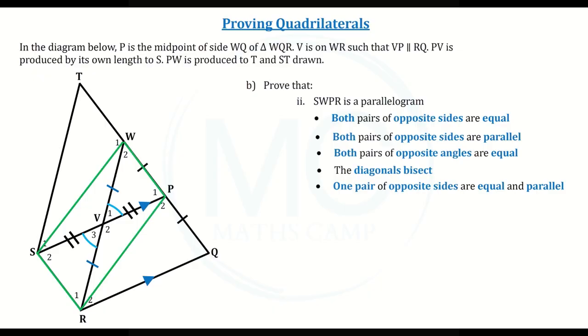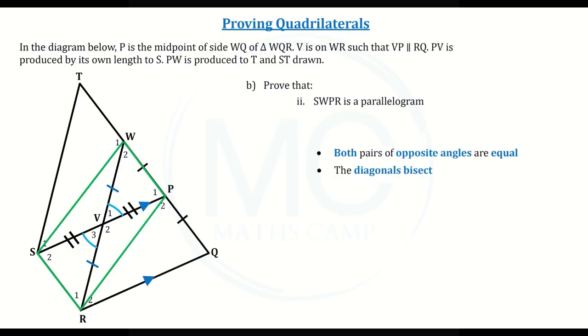Now, in this case, we drew in SW and RP, so we cannot tell if these sides are equal or parallel, which means we cannot use equal or parallel sides as possible proofs. We also don't have enough information about the interior angles. But we do know that SV is equal to VP, and we know that WV is equal to VR. So we know that the diagonals bisect each other, and we can use this to prove the parallelogram.